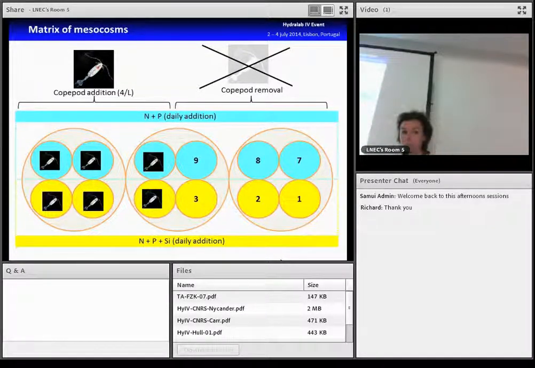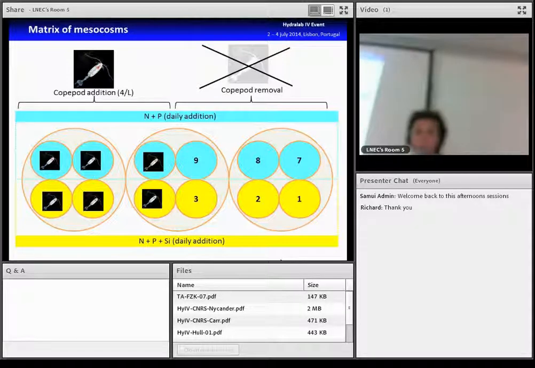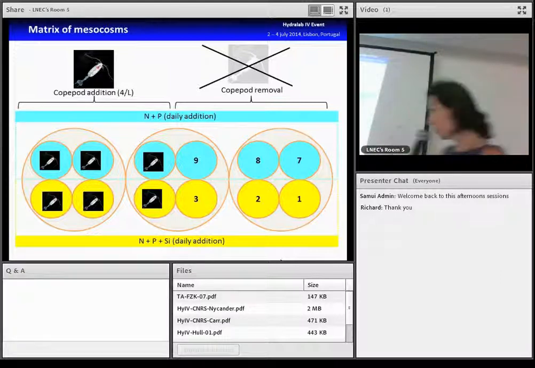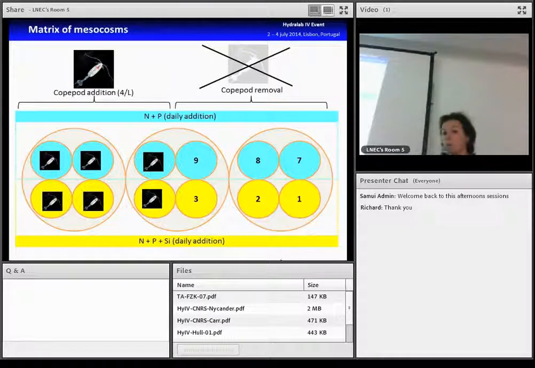So to limit the loss of matter in the mesocosms, we daily add some nutrients to simulate vertical or transverse inputs. In half of the mesocosms, we just add nitrate and phosphate, and on the other, we add also silicate. And those mesocosms were not mixed during the experiment so as not to disturb the aggregates that formed. But we know that there is some little turbulence because of the waves and the tidal current, but we didn't measure it.